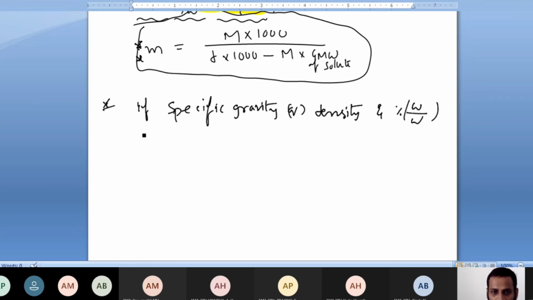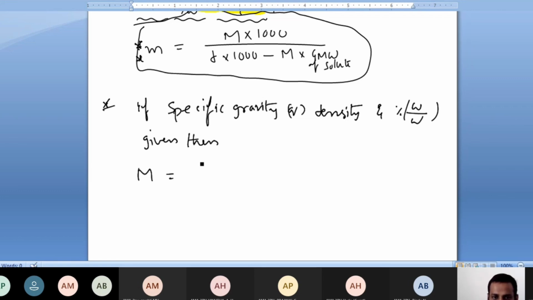Percentage weight by weight given. This is the most important thing. Please follow it properly. If specific gravity or else density and percentage weight by weight given, then what is the molarity relation?